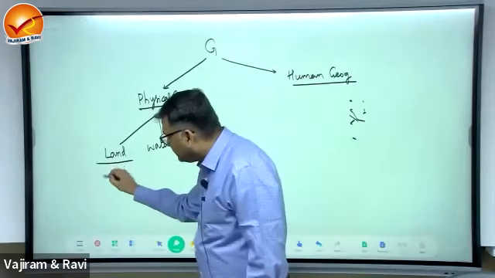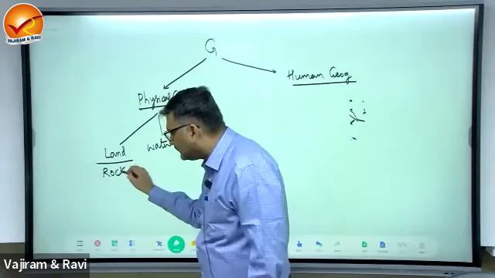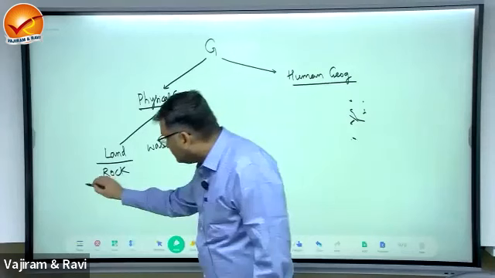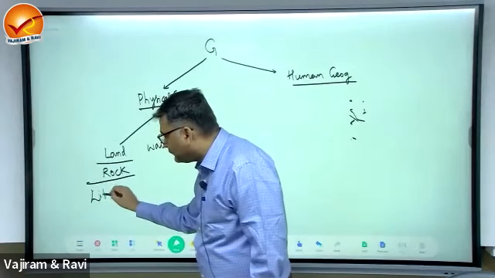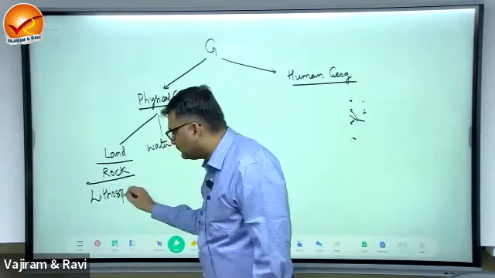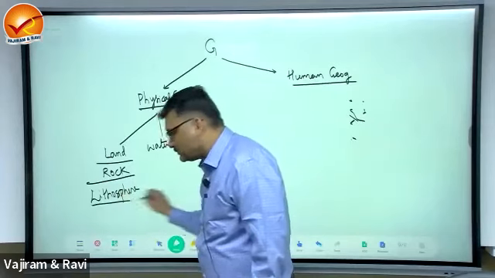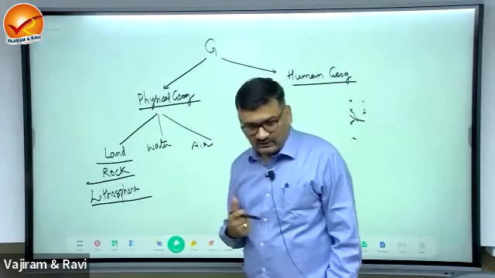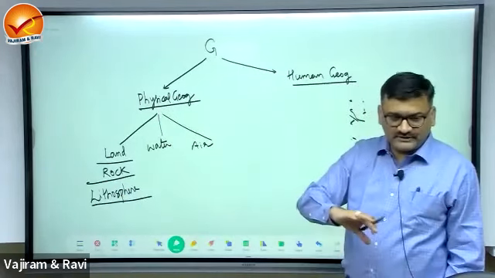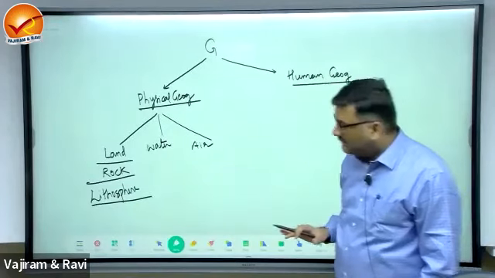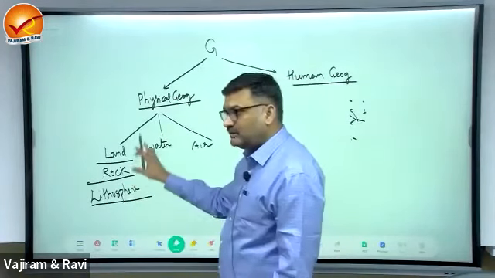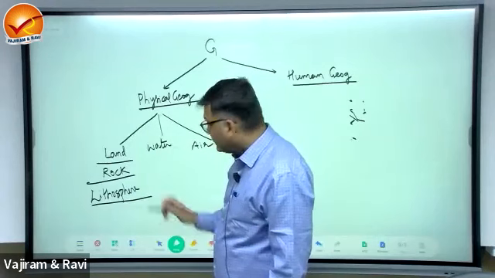Land, that is made up of the rocks. This is known as what? Lithosphere. Lithos means rock. All those features which are made up of rock constitute a lithosphere.